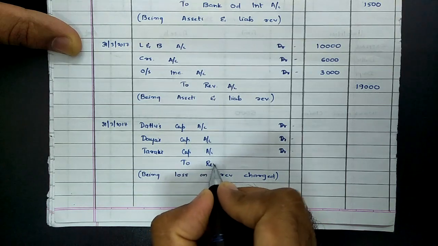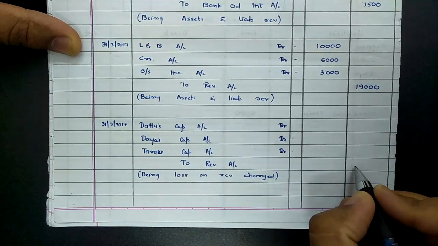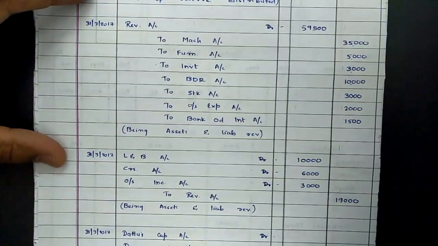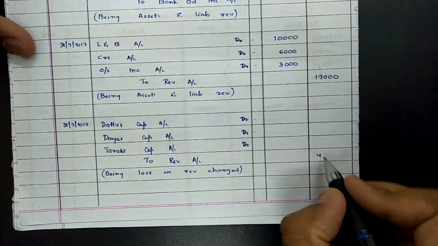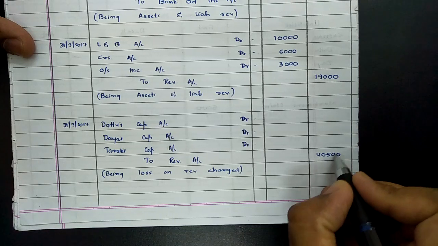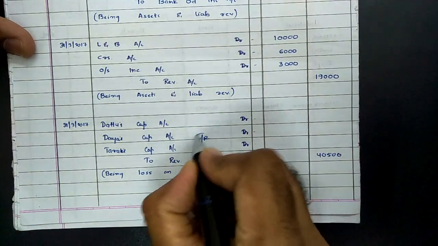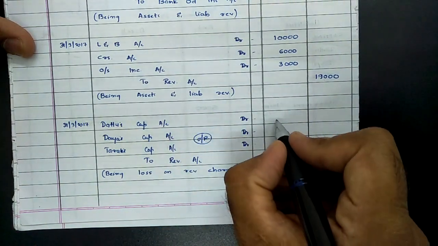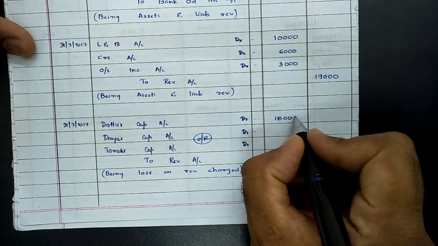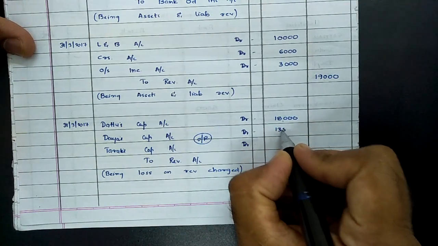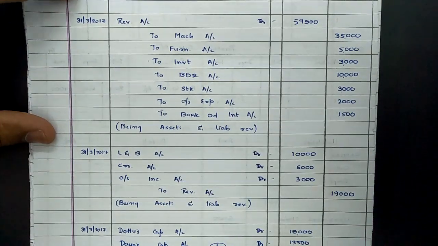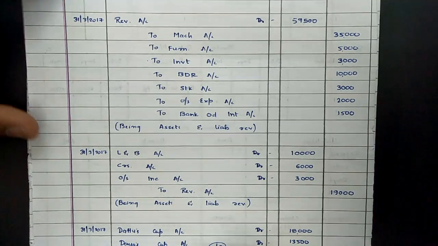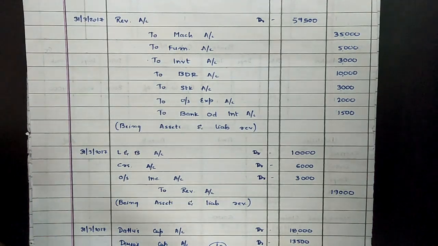And now value of loss, which we have ascertained, that is 59,500 minus 19,000, so that comes to 40,500, and this loss again has to be distributed in their old ratio, which was 4:3:2, that comes to 18,000, 13,500 and 9,000. Now again posting of these three entries into balance sheet and partners capital one by one. Let us go for machinery first.